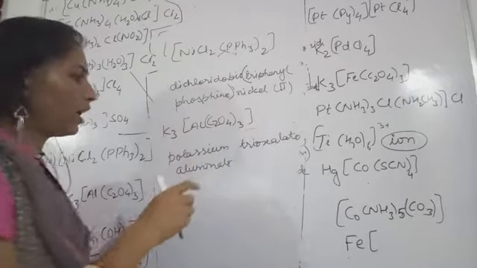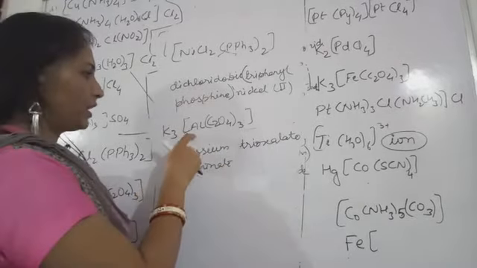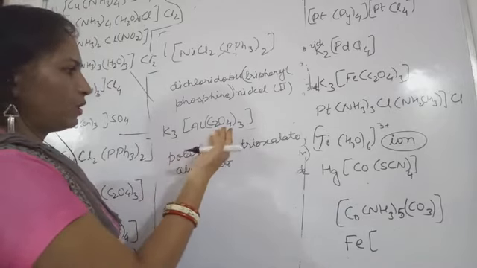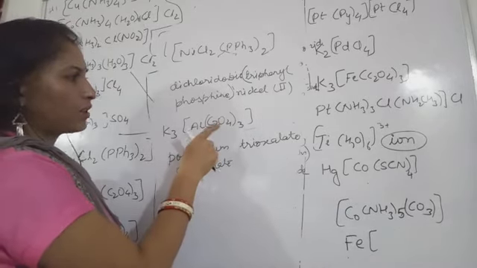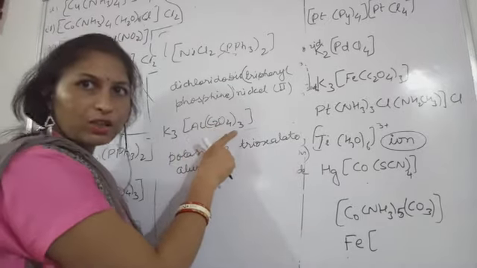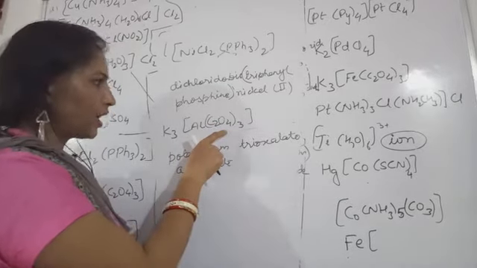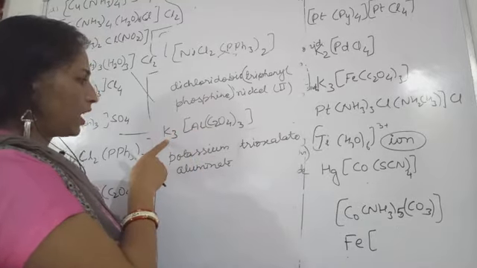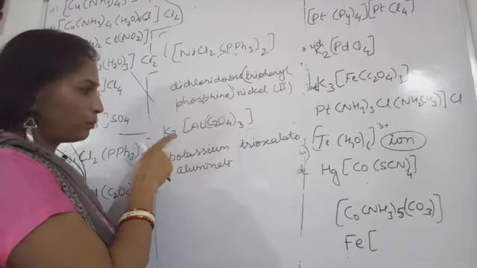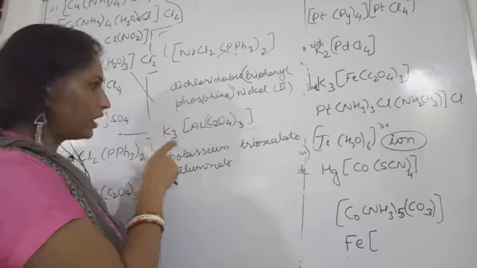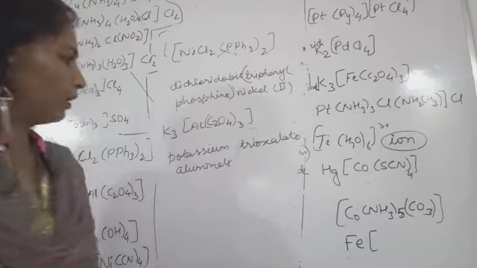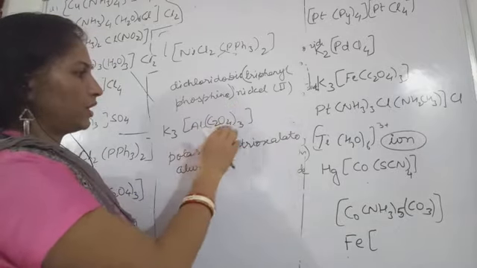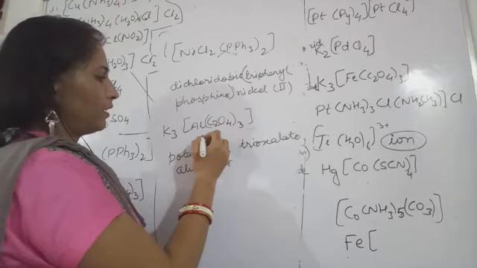And what charge is possessed by this aluminium? 3 only, because 1 oxalate ion possesses minus 2 charge, and 3 oxalate ions give minus 6 charge, and the counter ion is present with 3 positive charge, so this is minus 3. See how to find out?